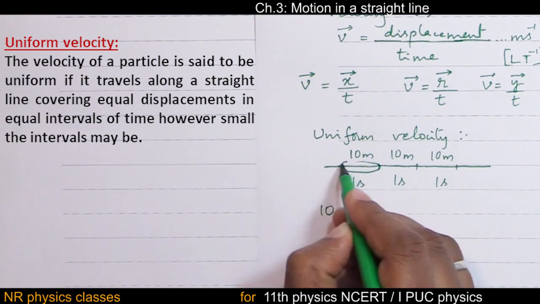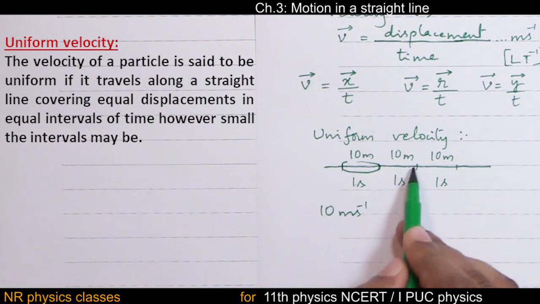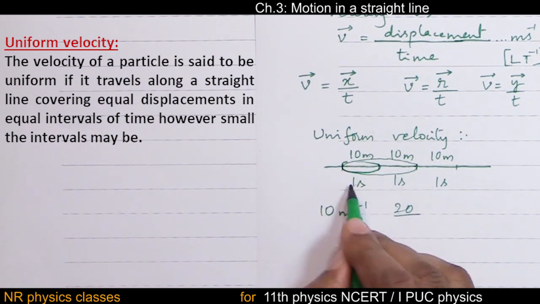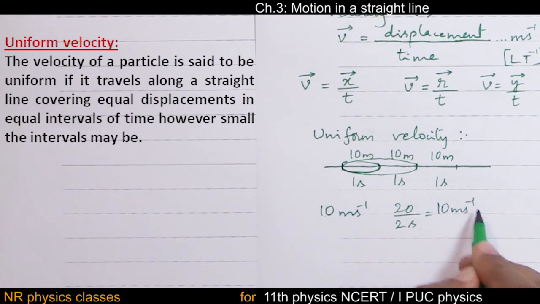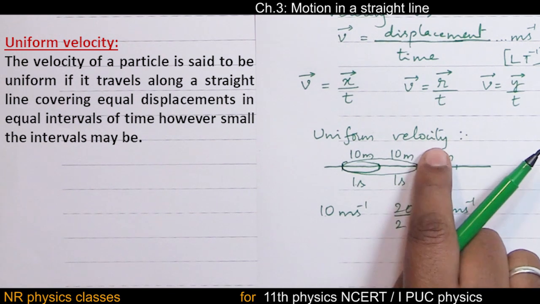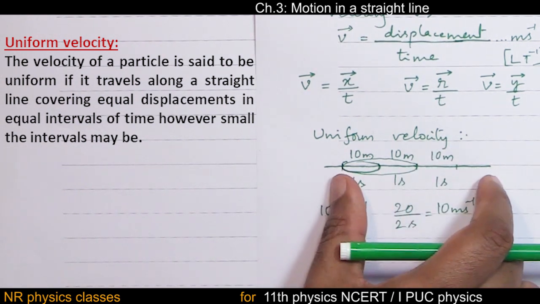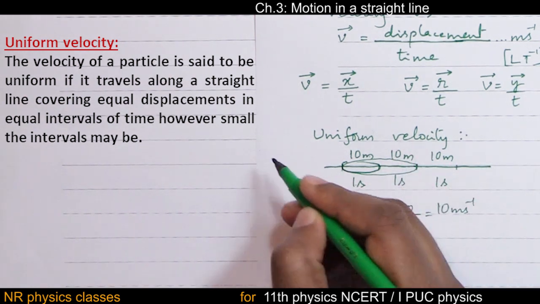In this interval, 10 meter by 1 second is 10 meter per second. In this entire interval, total is 20 meter, total time is 2 seconds. Again it is 10 meter per second. So this is how uniform velocity is visualized: equal displacements in equal intervals of time. You have to take care of the word displacement in the statement.